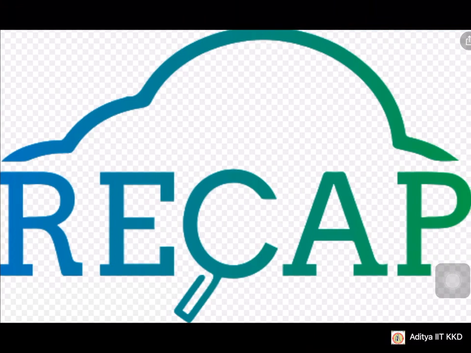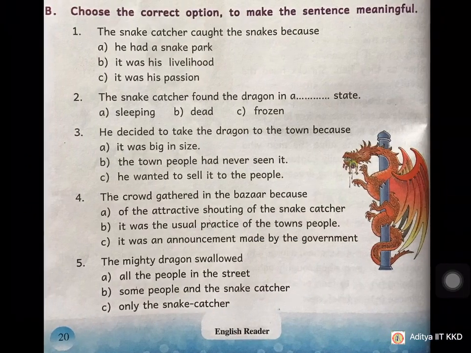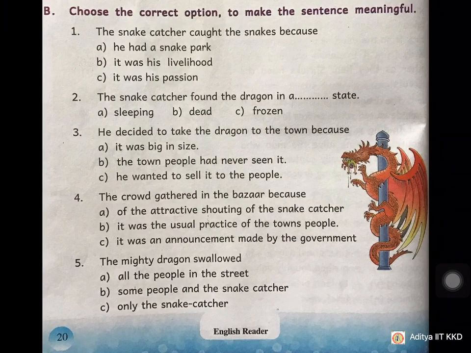Let's recap once. What is the full form of recap? Recapitulation. Revision or recall of earlier what did we learn. So in the previous video, we have dealt with the exercises in the lesson, The Snake Catcher. Now I am going to announce the answers of those exercises. Check your answers carefully. Mistakes have to be corrected by you without fail.